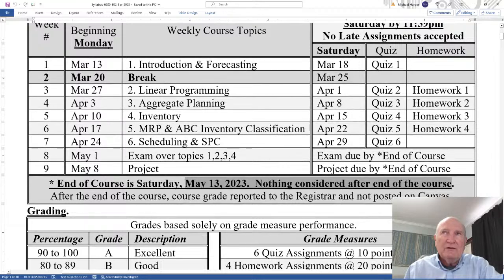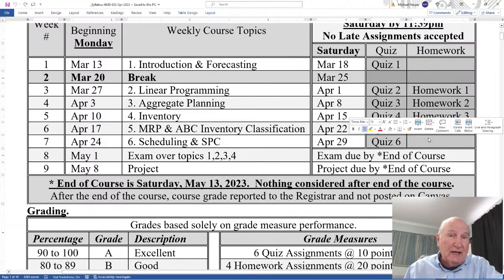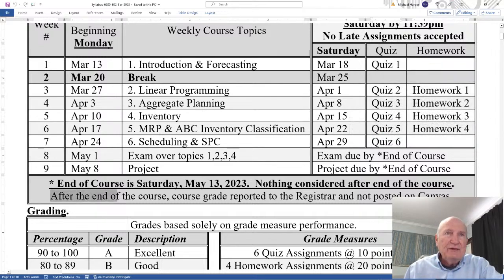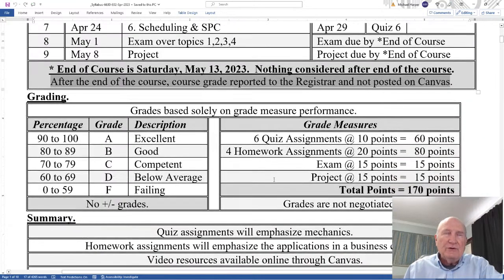Now, all of the grades on the quiz and the homework will be posted in Canvas, and you'll see your grades in there. However, after the end of the course, the course grade is reported to the registrar and not posted on Canvas. So even though the grades on your assignments will be on Canvas, the course grade you'll get through the registrar. And your grades are based solely on graded measured performance.